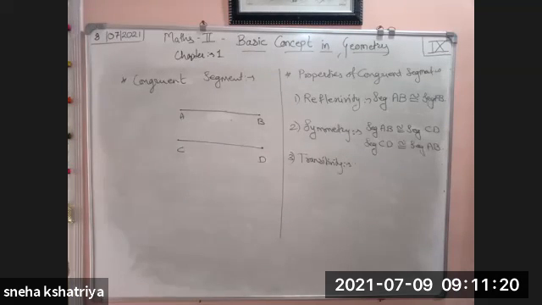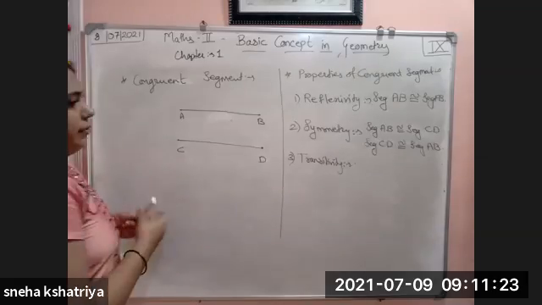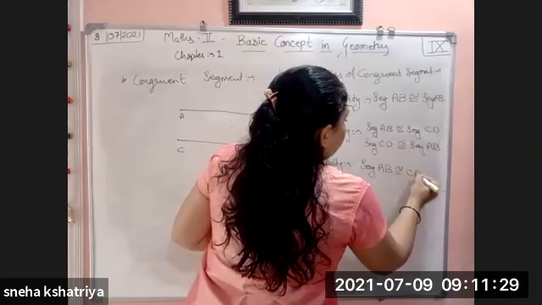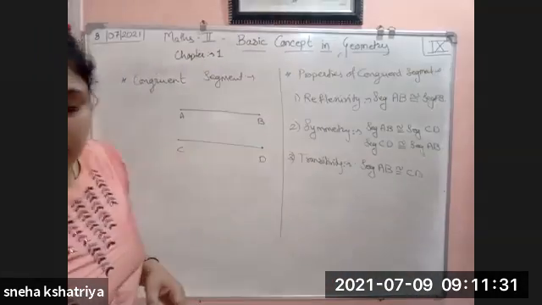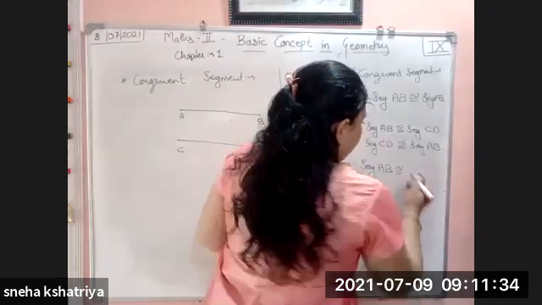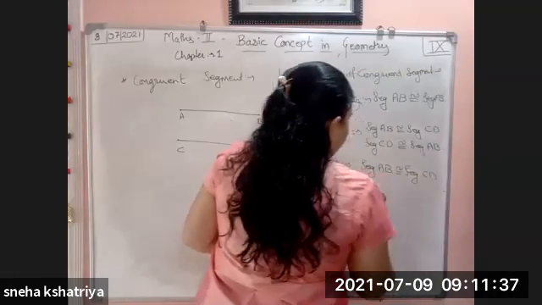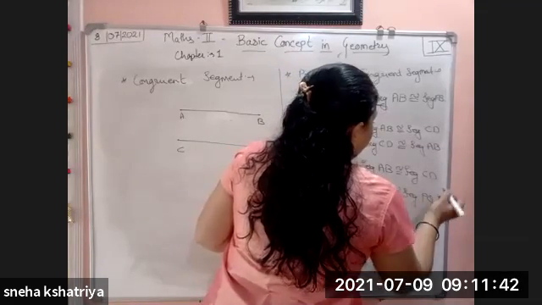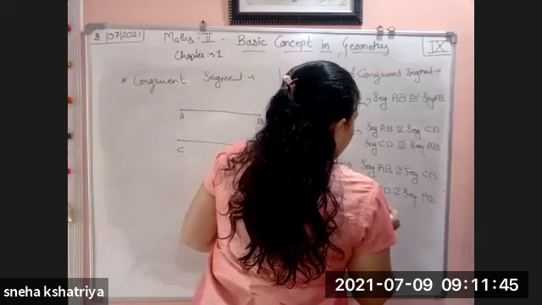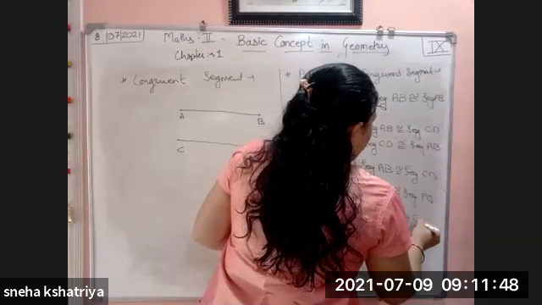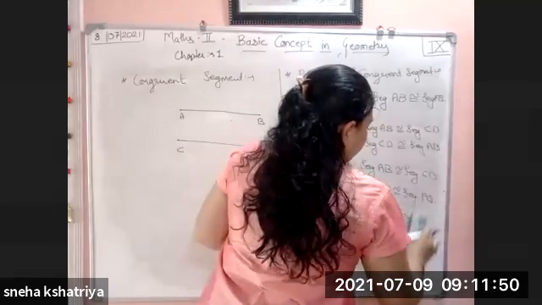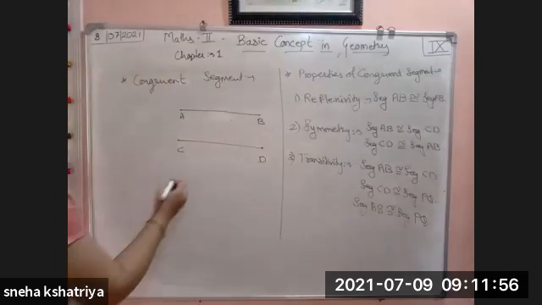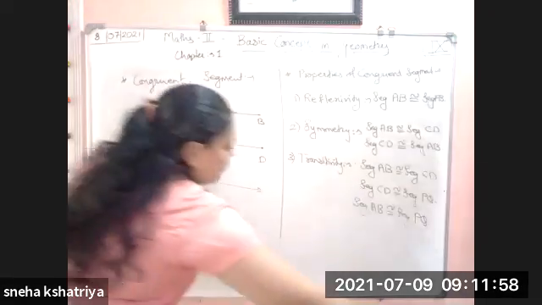And the third one is of three segments. If segment AB is congruent to segment CD, and segment CD is congruent to segment PQ, then segment AB is congruent to segment PQ. Three segments ले लिए. Three segments I have taken here.